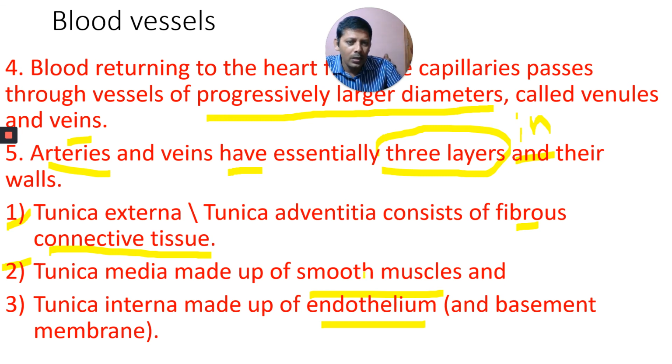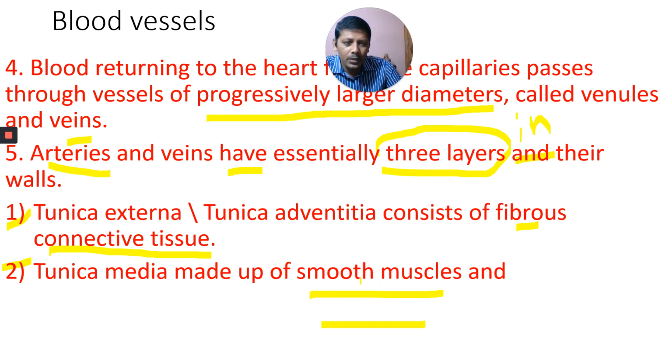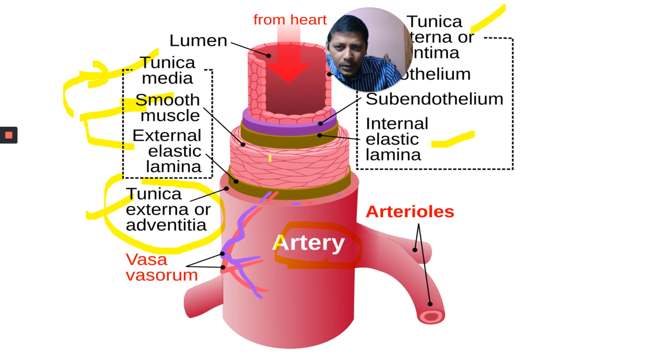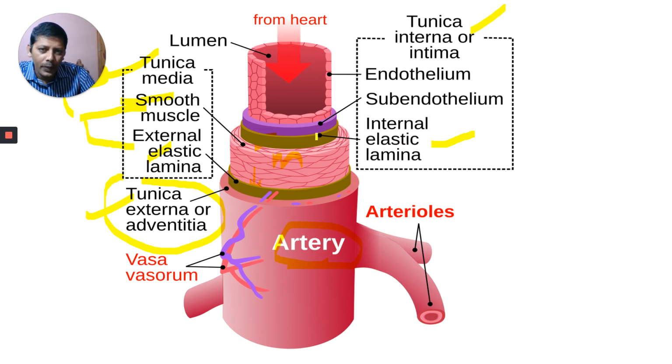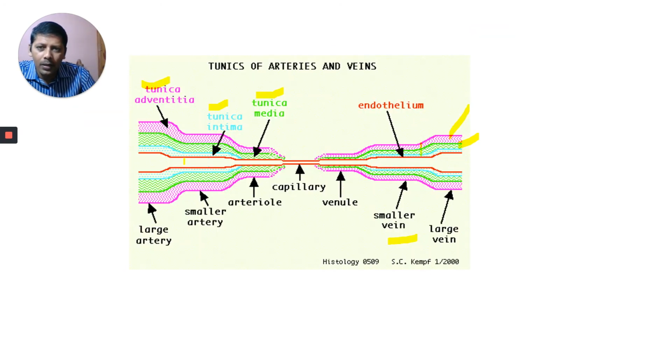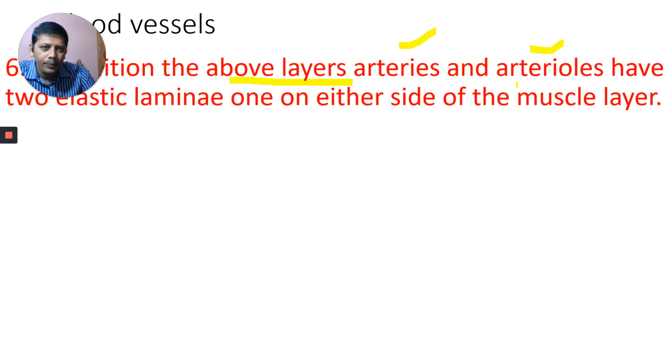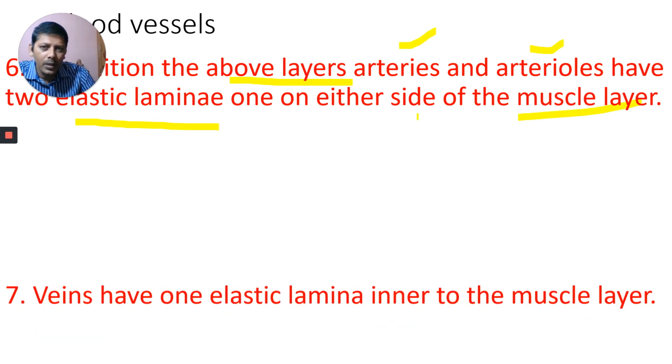Okay, in addition to these three, you can observe in this figure, on either side of the smooth muscle, above and below the muscle, what is this? Elastic lamina. You can see elastic lamina here also, in the wall of this artery, on either side of the smooth muscle. Internal elastic lamina and external elastic lamina are present. That is the point here. Either side they have elastic lamina, two elastic lamina, one on either side of the muscle layer.